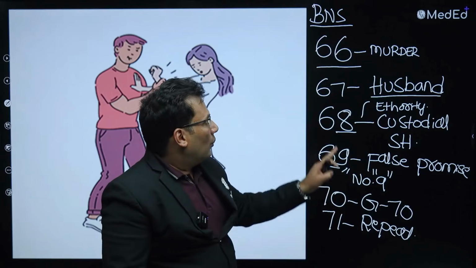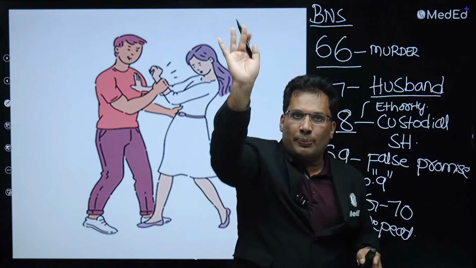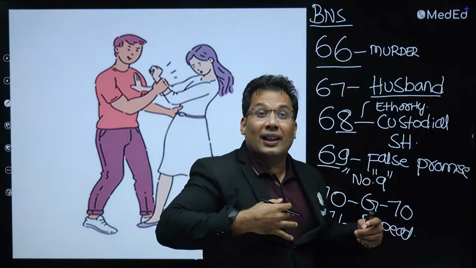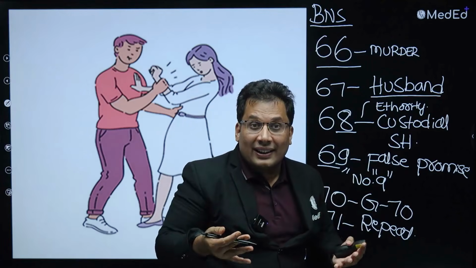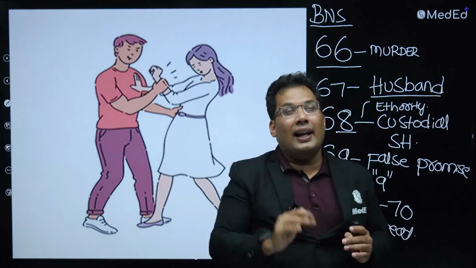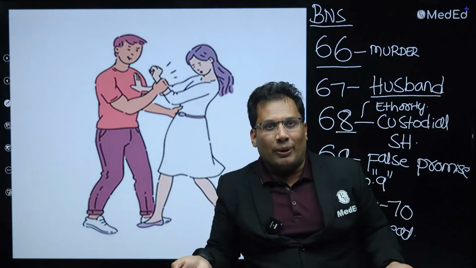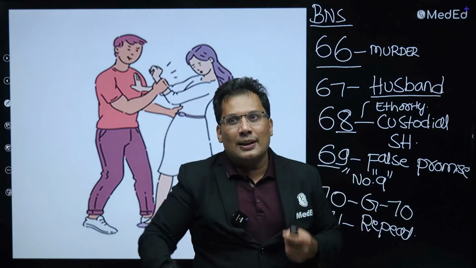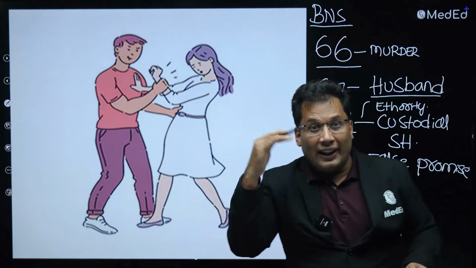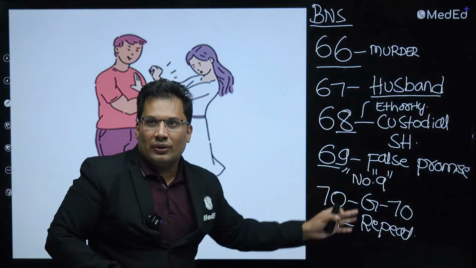Okay, so I'll repeat again. 63 definition of rape. 64(1) general punishment. 64(2) custodial rape. 65 certain cases. 66 murder. 67 husband. 68 authority, having intercourse by abuse of power. 69 false promise of marriage. 70 G70, gang rape. 71 repeat offender. So this is how you can remember.